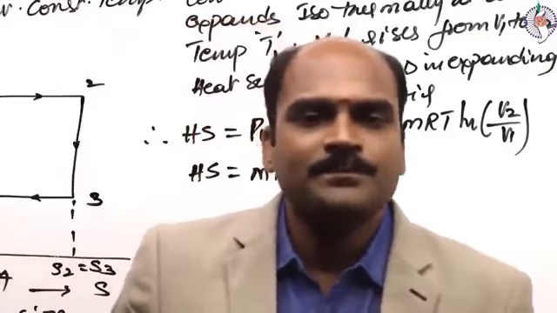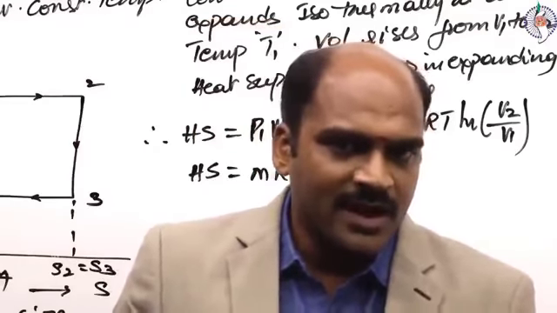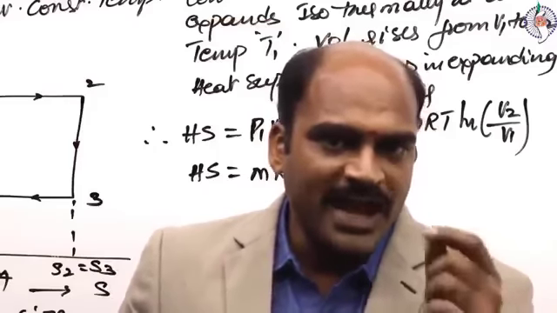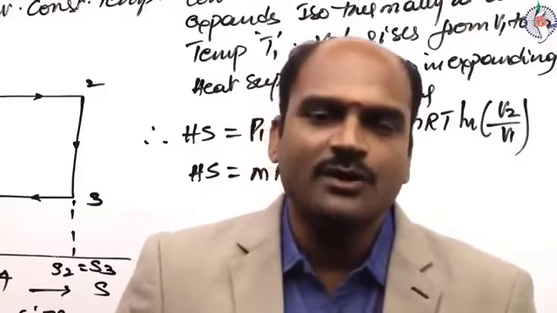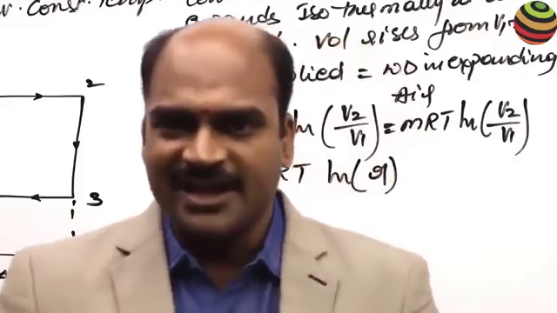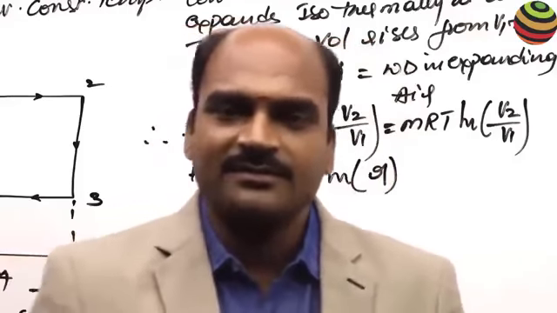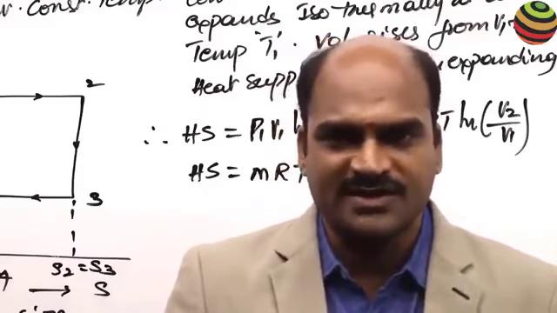Then 2 to 3. What is the second process? Isoentropic expansion. To achieve this, we have to properly insulate the cylinder, because in an isoentropic process no heat is added to or removed from the system.